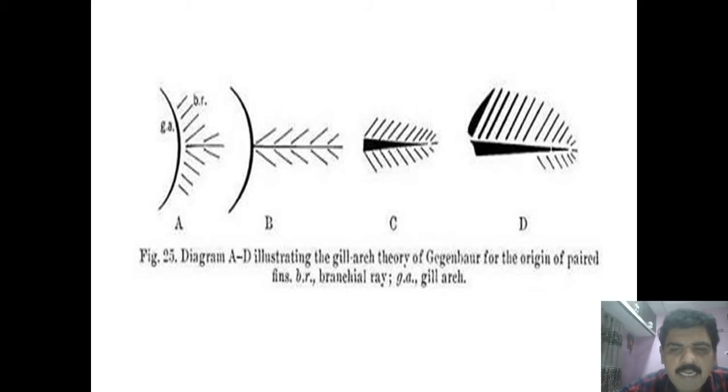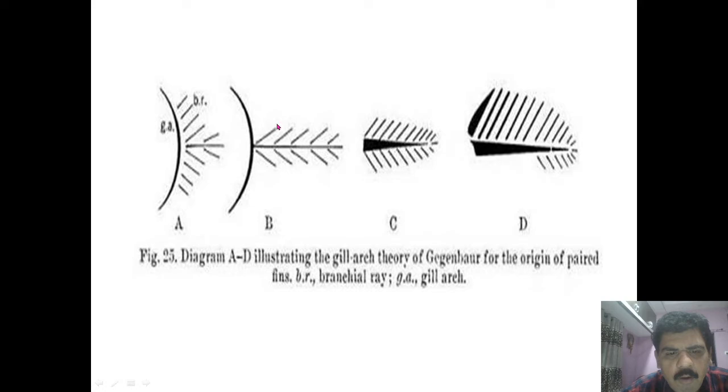If you observe the diagram, this is a gill arch and these are the branchial rays. There is a central axis around which the branchial rays are developed.